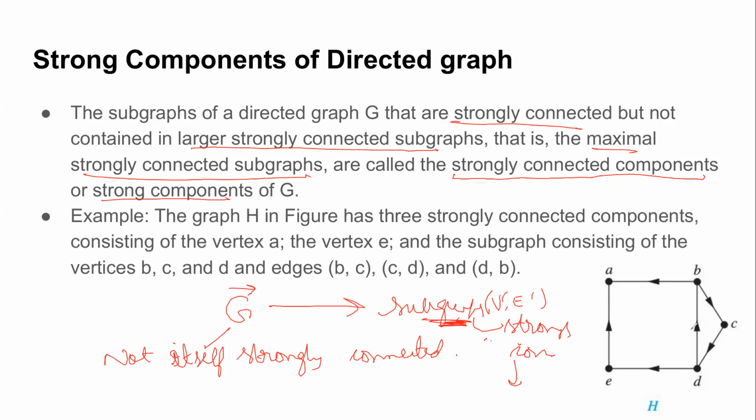If you look at just this BCD component, there's a path between every pair of vertices. You have BCD, CDB. You can reach every pair of vertices. This kind of component is known as a strongly connected component. But you can see the original graph was not strongly connected. And this has very strong notions in practical examples. Okay, so is this clear? What is a strong component?